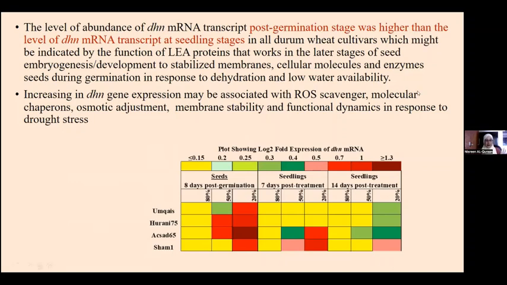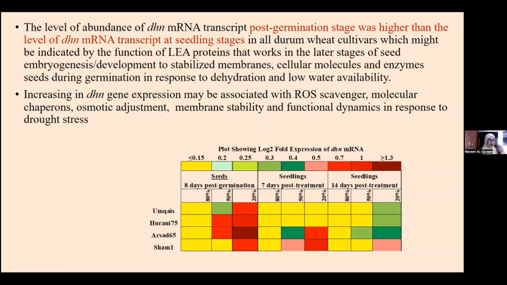and this might indicate that the function of those proteins works in the later stage of seed germination. That's why their expression is increased. And during embryogenesis and development, they stabilize membranes, cellular molecules, and also activate enzymes required for successful seed germination and response to water availability.